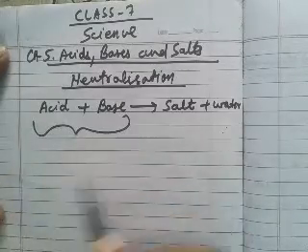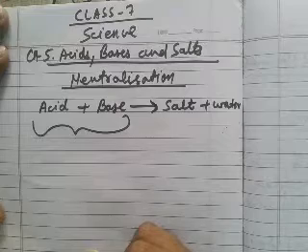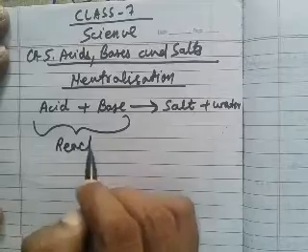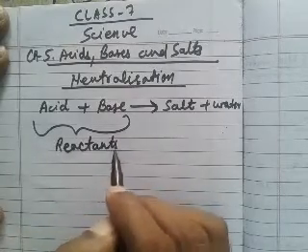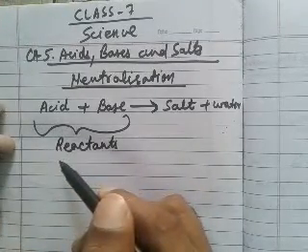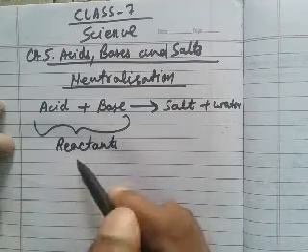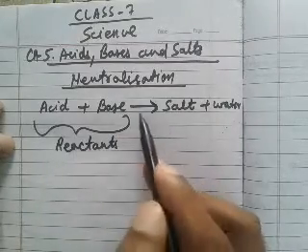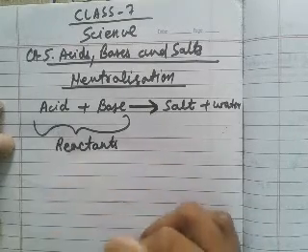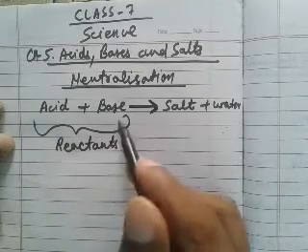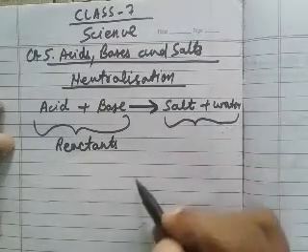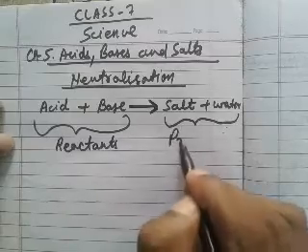The left side of this arrow are called reactants. Reactants is a plural word. If one compound is present here, then we call it a reactant. So acid and base, for this reaction, lie just left of the arrow. So these are called reactants for the reaction, and the right side compounds are called products.